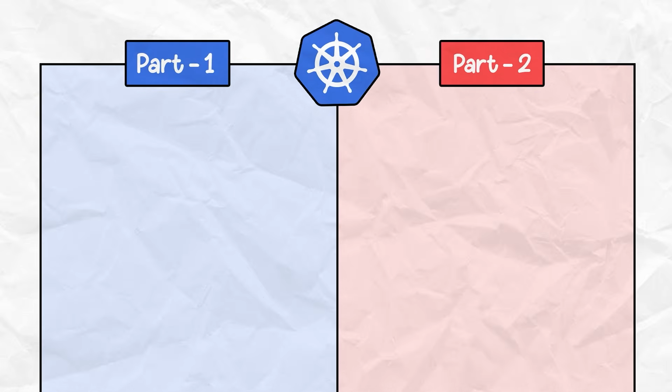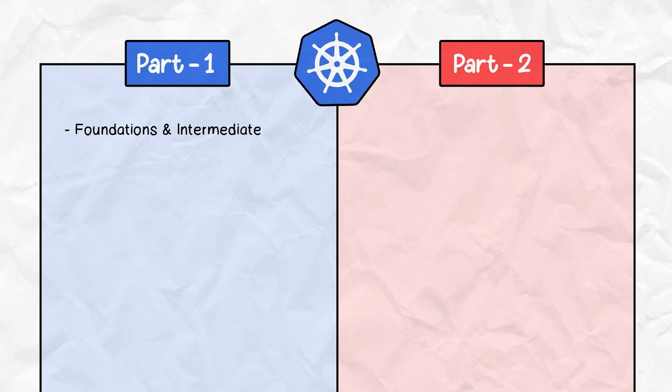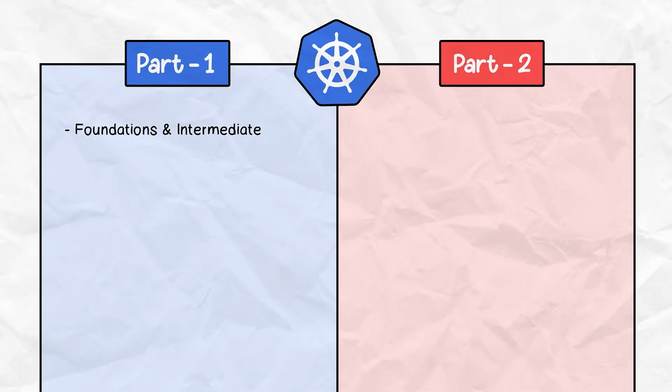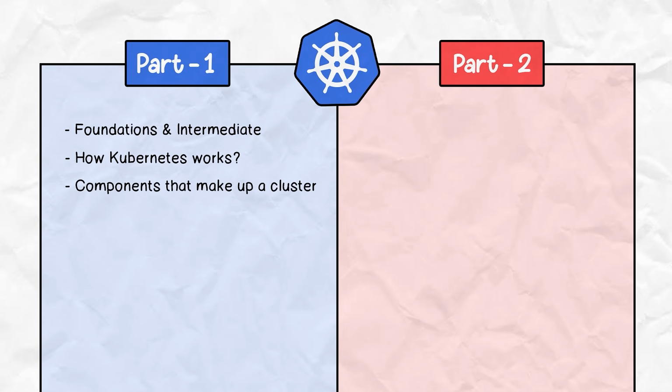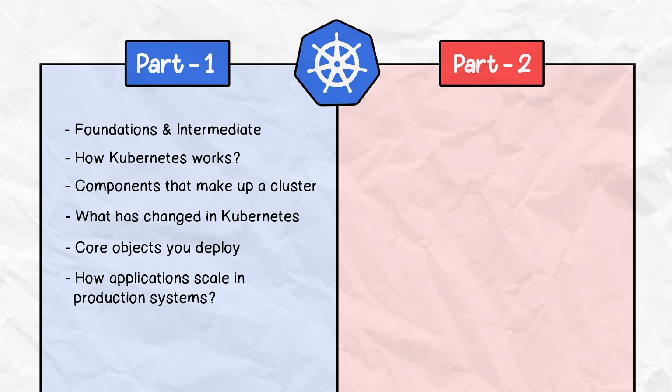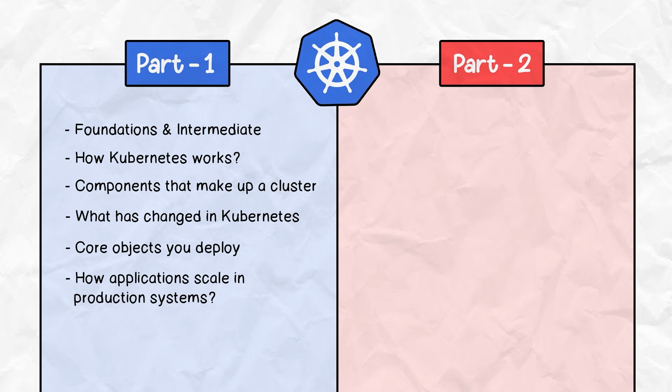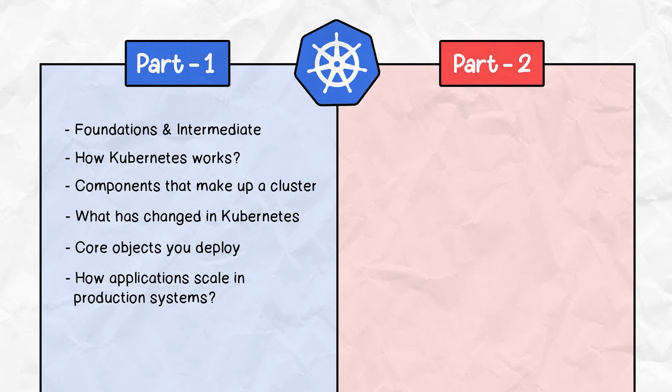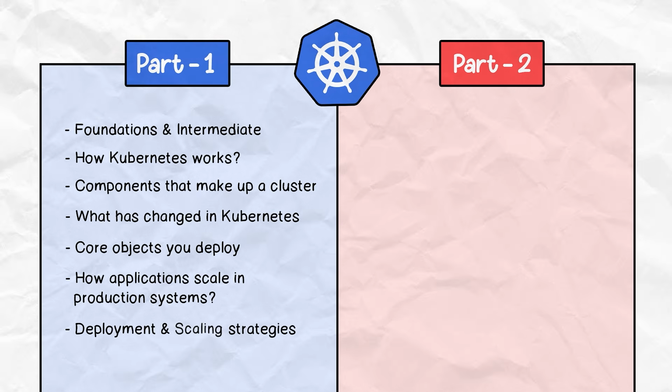Now let me tell you a bit about the series. This is a two-part series. In part 1, we'll focus on Kubernetes foundations and intermediate concepts: how it works, what are the components that make up a cluster, what has changed, the core objects you deploy, and how applications actually scale in production systems. So we'll not just dive into the core concepts, but we'll also focus on deployment and scaling strategies.